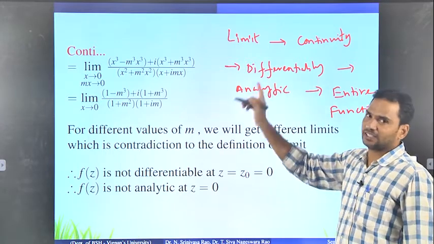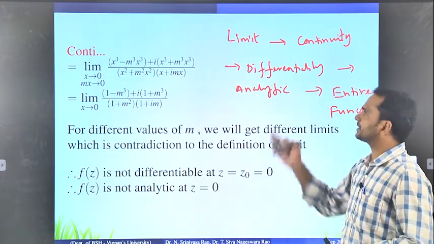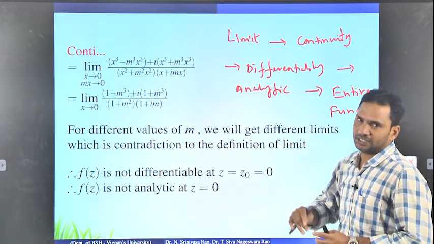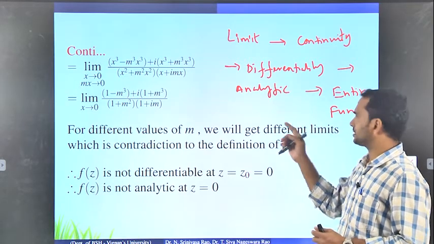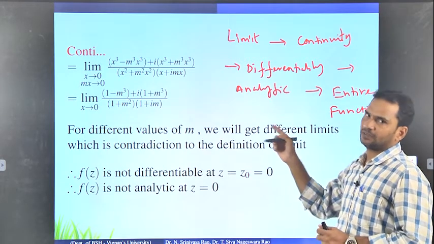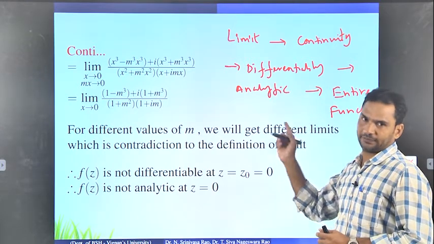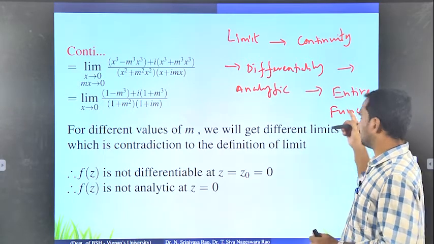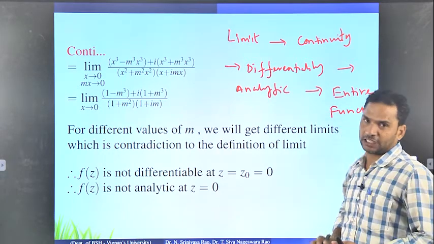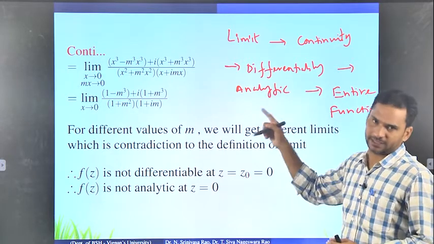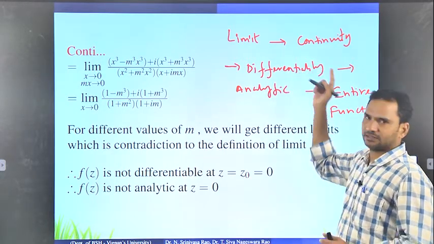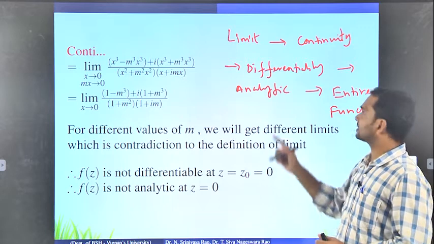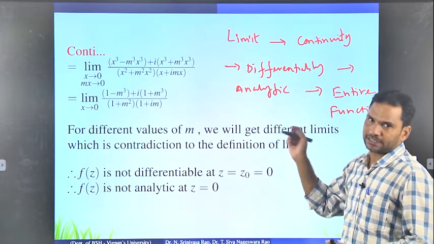So the function is given. In general, we are going to find the limit, or whether the given function is continuous or not at a point. Similarly, we can find whether the given function is differentiable or not at a given point, and similarly whether the given function is analytic or not, or whether it is an entire function or not. So this is the order of the properties: limit, then continuity, then differentiability, then analyticity, then entire function. So this is the order of the properties of a given function.